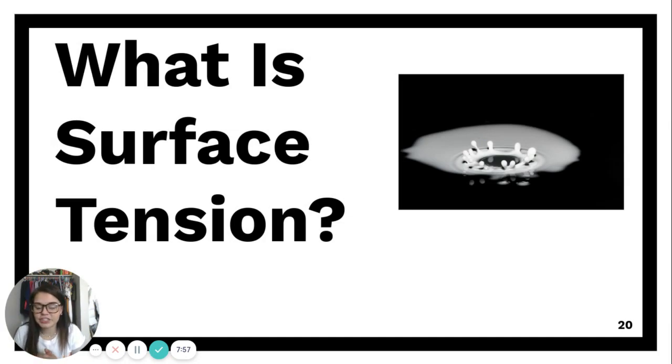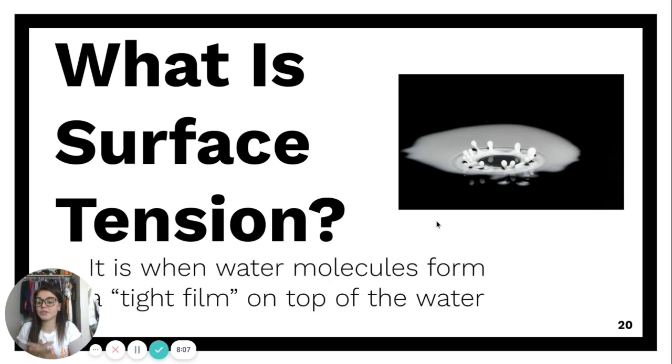What is surface tension? When you look at this picture, you can see a droplet, and what's happening on that? What possibly could be surface tension based on this picture? Surface tension is when water molecules form a tight film on top of the water. In this picture, we can see that water droplet coming down, right? And it's trying to break the tight film, break the surface tension.